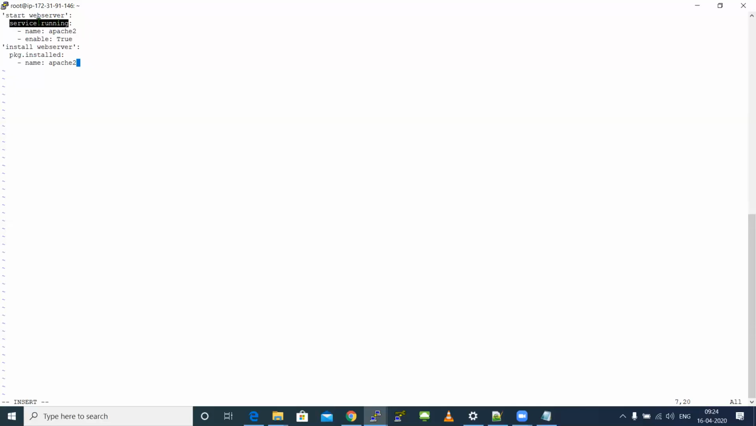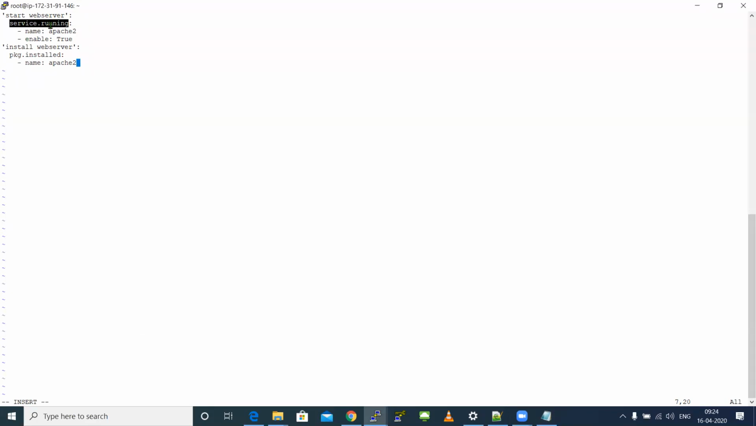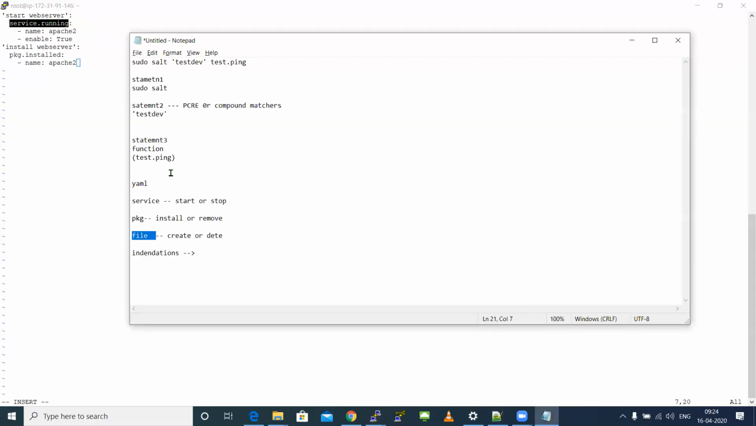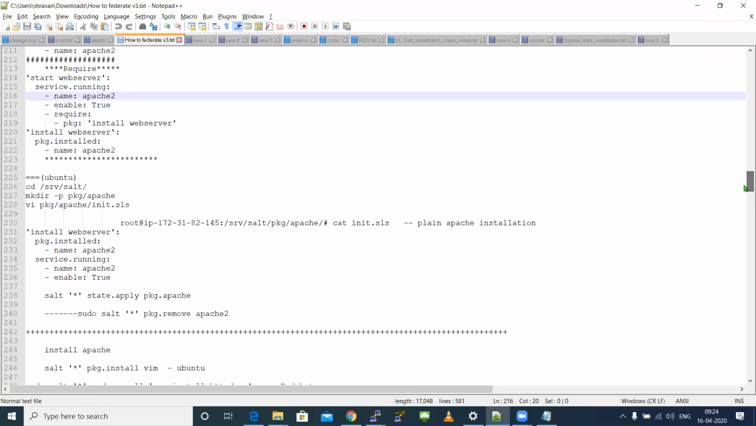Second is state declaration. I told you 3 states, right? If you remember, I told you 3 states: service, package, and file. These are the 3 different things I can do in my playbook or an SLS. So here I'm doing something called service.running. I'm going to start some services.